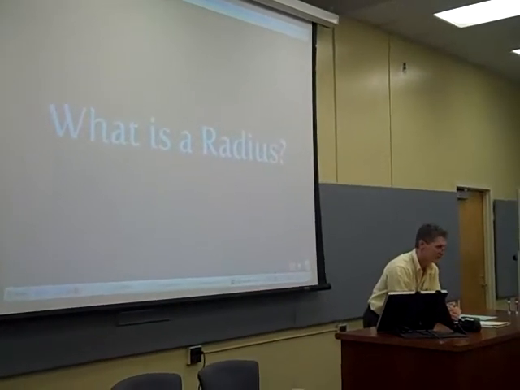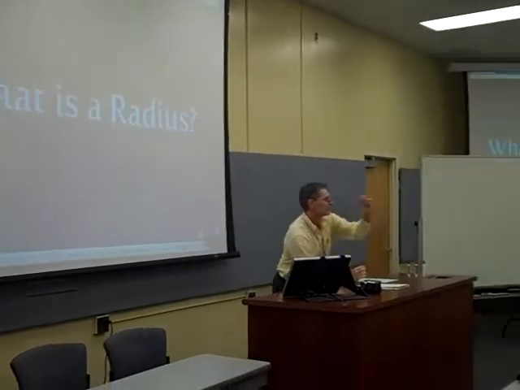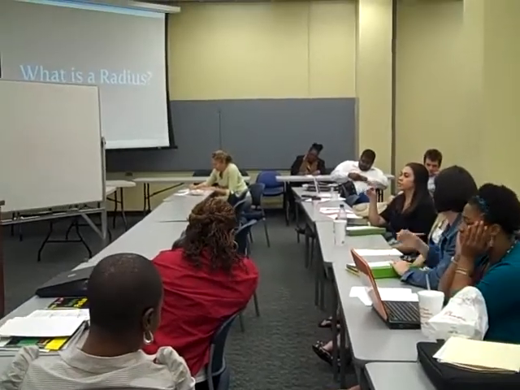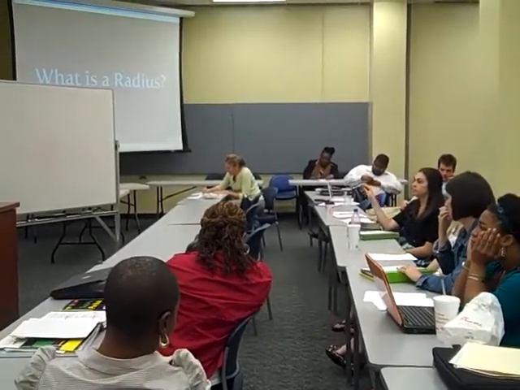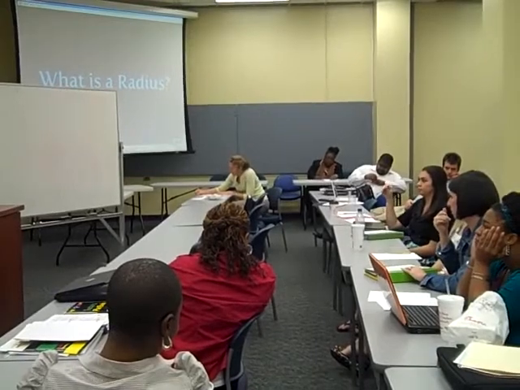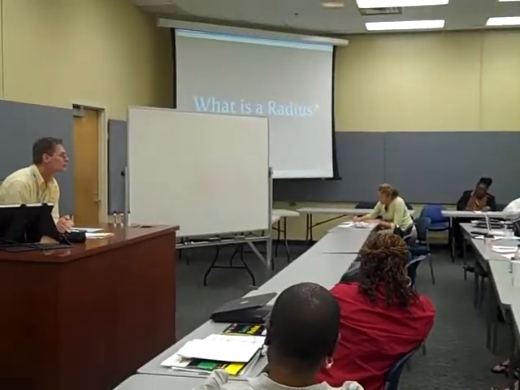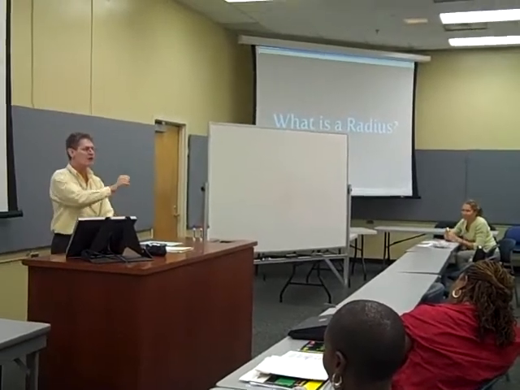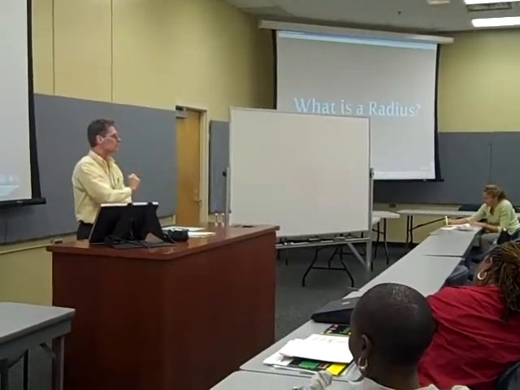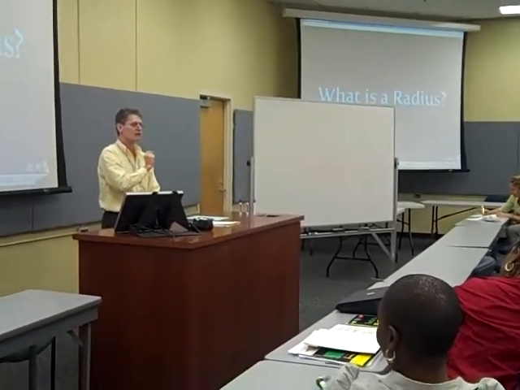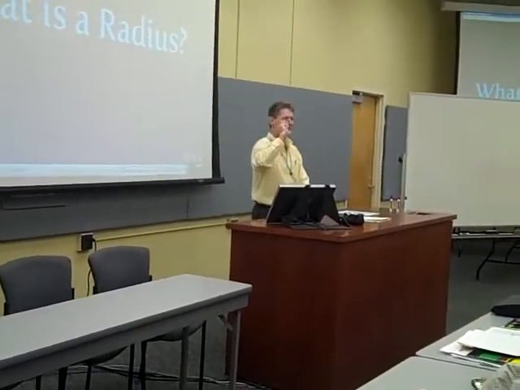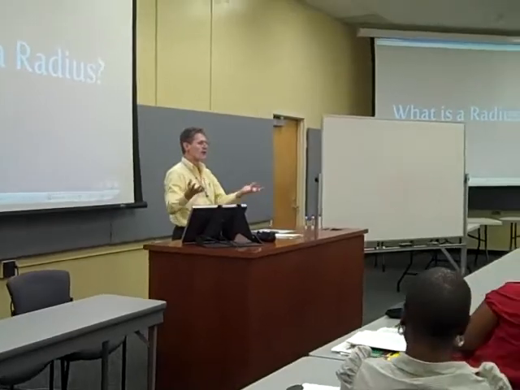What's a radius? I need Miss Meany. A radius is a line from the center of the circle to any point on the edge of the circle, the circumference. Yes, that's good. Okay, so are all of the radii equal? Yes. How do you know that? Because of the definition. Exactly right, because of the definition of a circle. They're all equidistant.